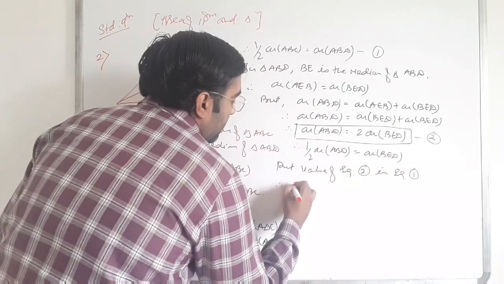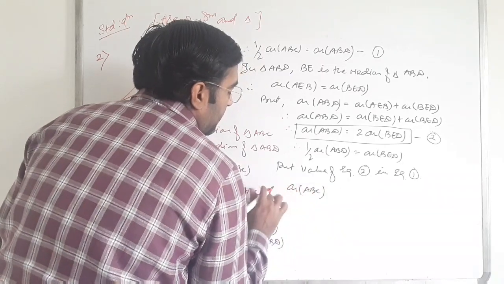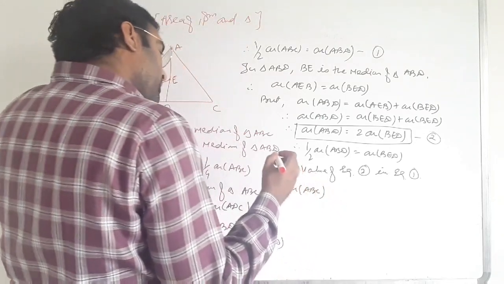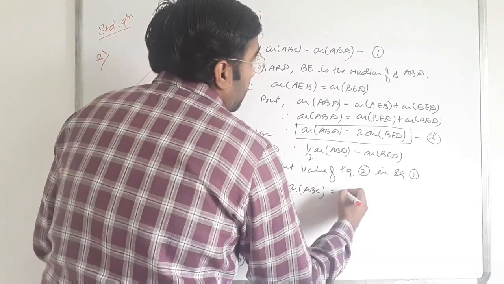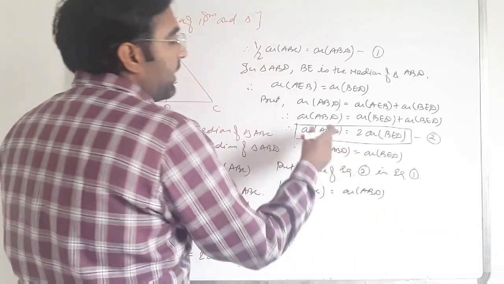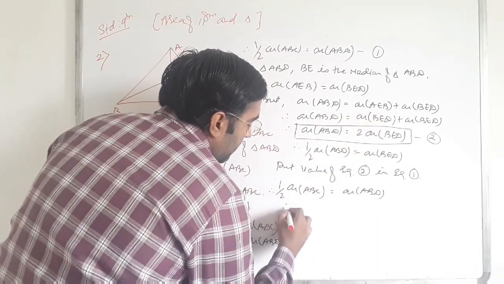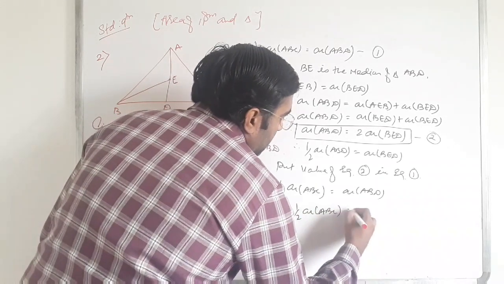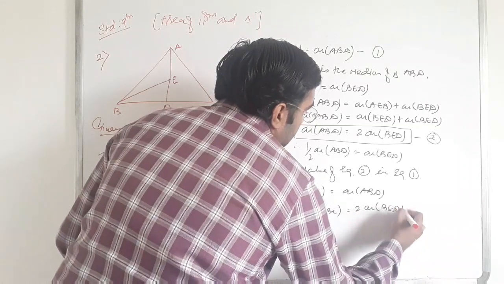So half of the area of ABC is equal to the area of ABD, but ABD is equal to 2 times area of BED. So half of area of ABC is equal to 2 times area of BED.